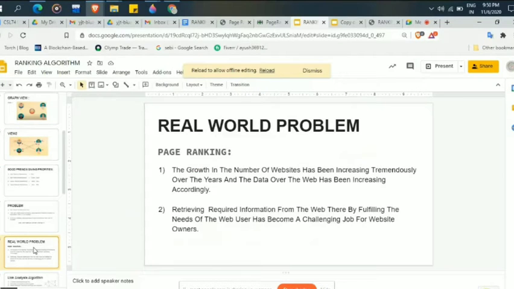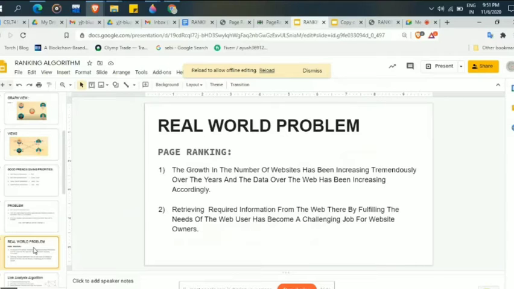If we go to the real world, we have many websites. Which website is best for a particular topic searched in Google? Let's suppose a user is searching in the Google bar for some topic like group theory and applications. Which site is best for him, and how can we select it?